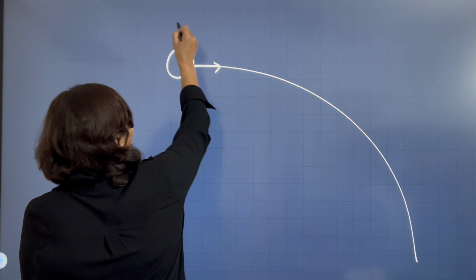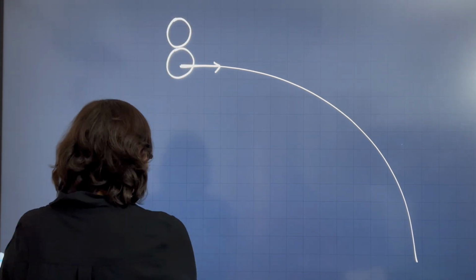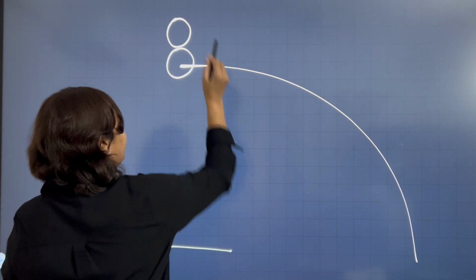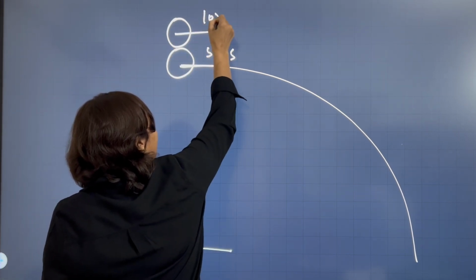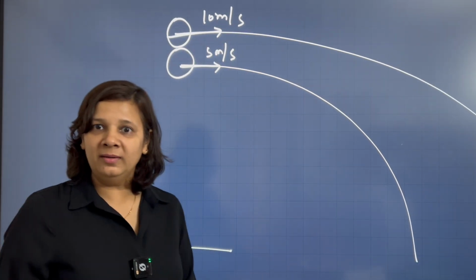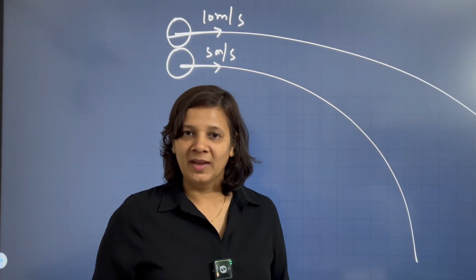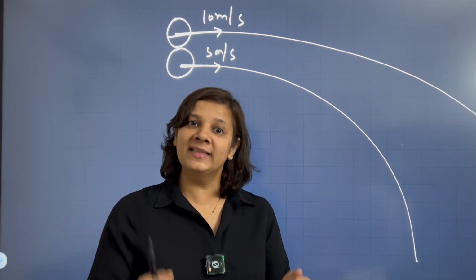Then I am drawing the ball here, but they both are at the same height, that is important. If I throw with double the speed, then that will cover a much larger distance. But again, these two balls hit the ground in the same amount of time.